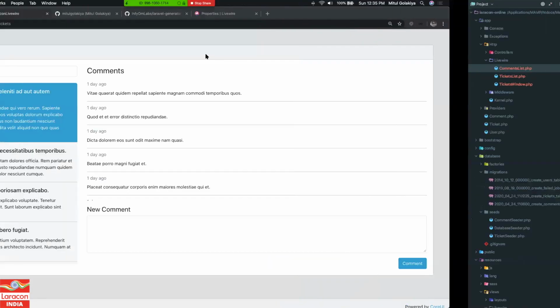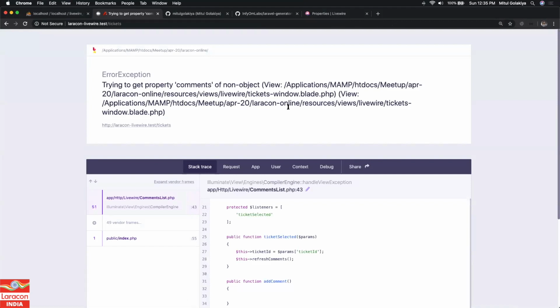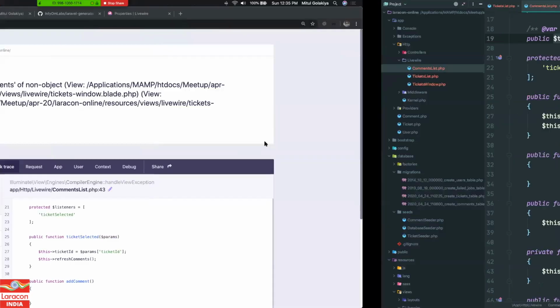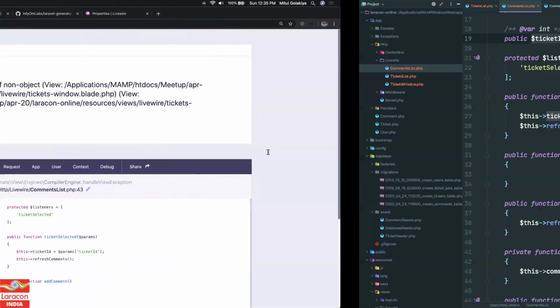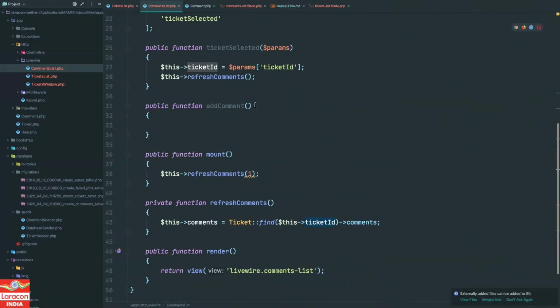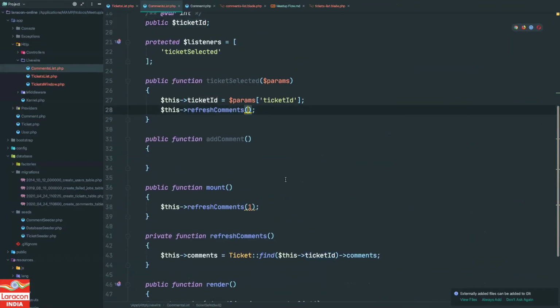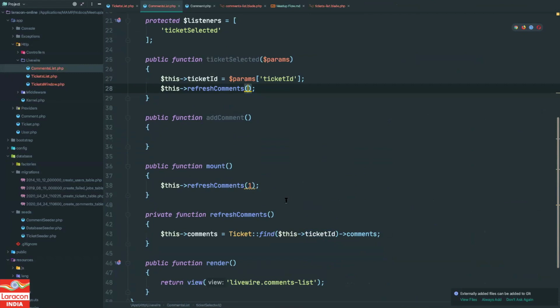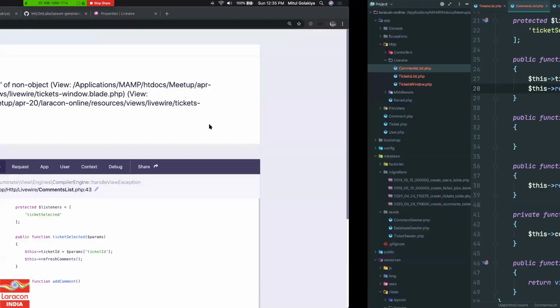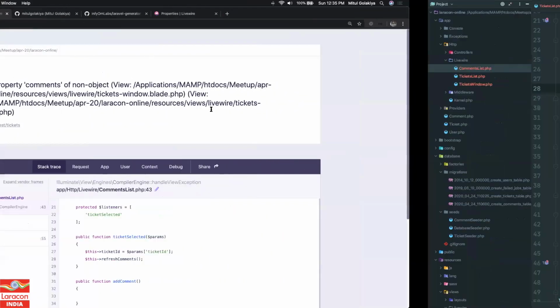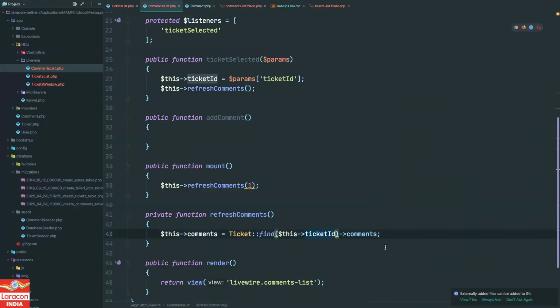Let's try if it is still working or we got some problem. Oops, comments. Oh, sorry, initially we haven't selected any ticket, so there will be no comments object over here, so this is giving an error.